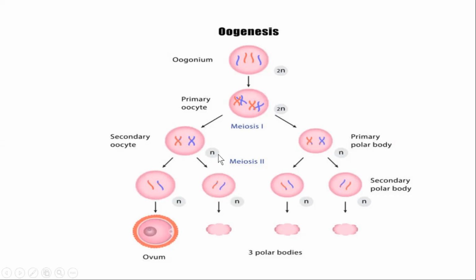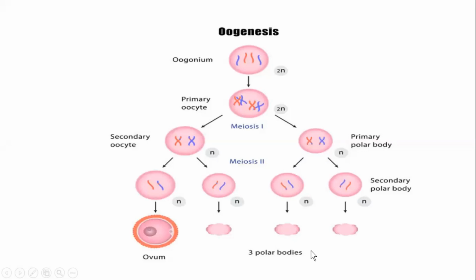Just like here, the primary oocyte divides to form secondary oocyte and primary polar body, the secondary oocyte divides to form the ovum and another polar body. And this polar body simply divides to form two more polar bodies. These three are collectively called secondary polar bodies.